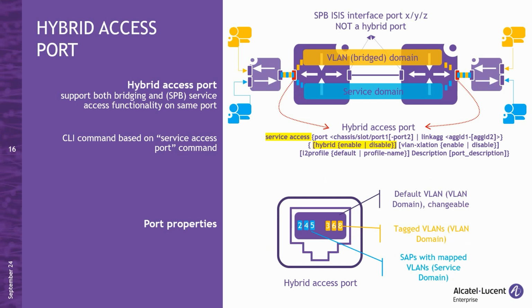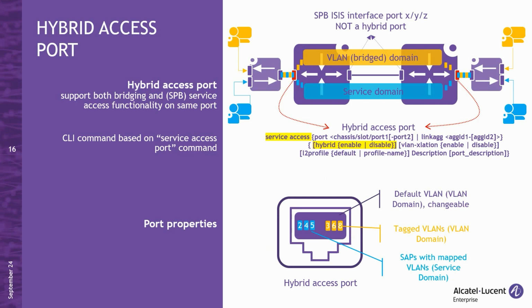As shown in the diagram, this feature is especially useful when a switch or CPE device is connected to a BEB or backbone edge bridge node. In scenarios where the switch is linked to a BEB via a single logical link, which could consist of one or more physical links bundled in a line group, ingress traffic can be classified into VLAN and service domains based on the customer's VLAN IDs.